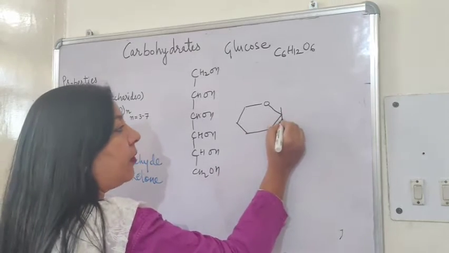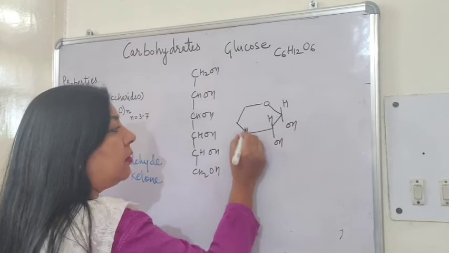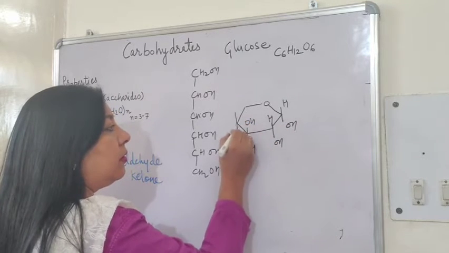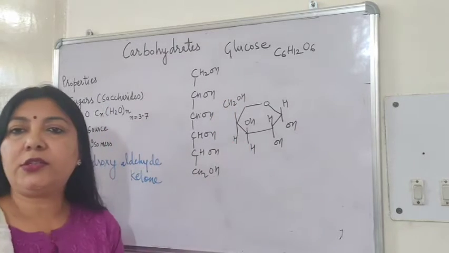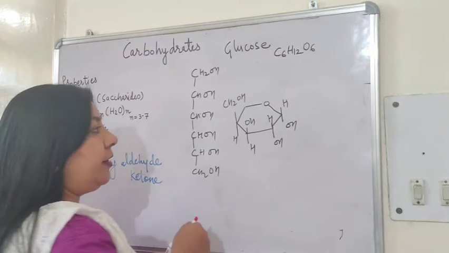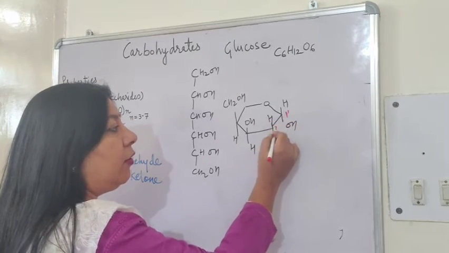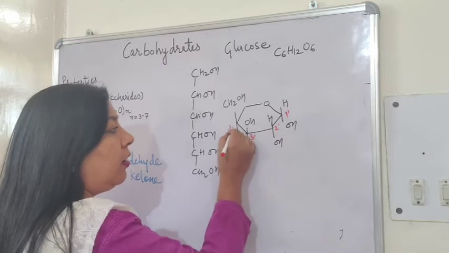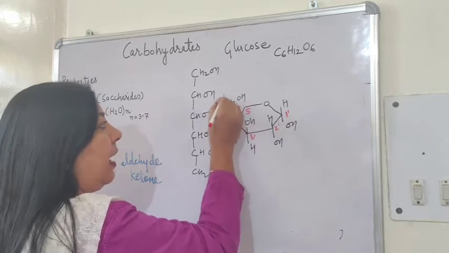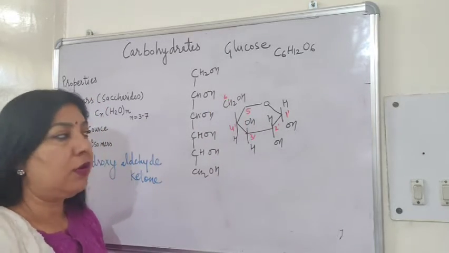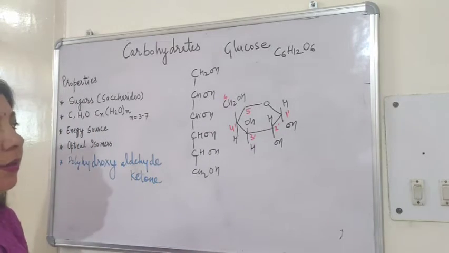In this way. H, OH. This is the structure of glucose. Here it is carbon position 1. This is called 1 prime, 2, 3, 4 and this is 5 and this is 6. Okay. So these are the positions for the carbon.